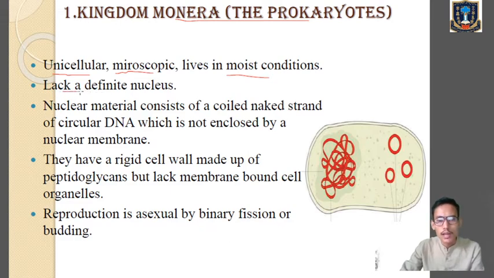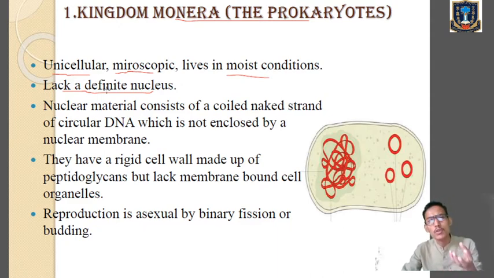Number two, they lack a definite nucleus. So we will not find a well-defined nucleus in Monera or bacteria. Now, what does a well-defined nucleus mean? It means the presence of a nuclear membrane. For example, in multicellular organisms like human beings, the nucleus is surrounded by a nuclear membrane. But in monerans, we don't find a well-defined nucleus.